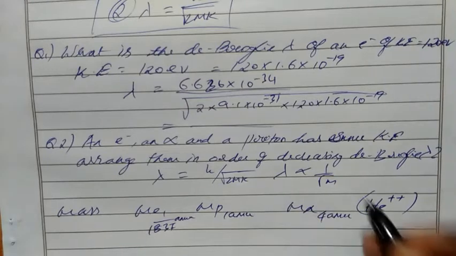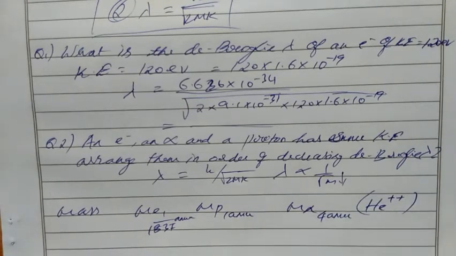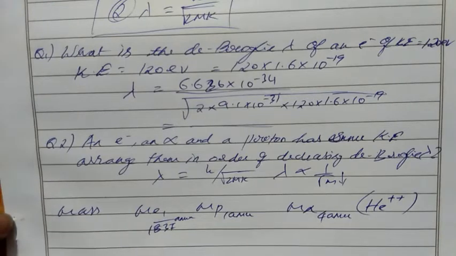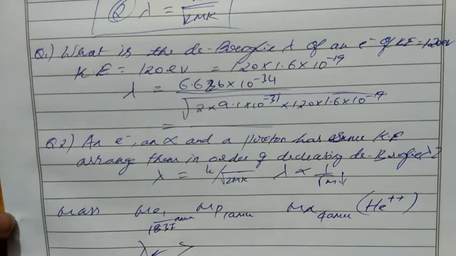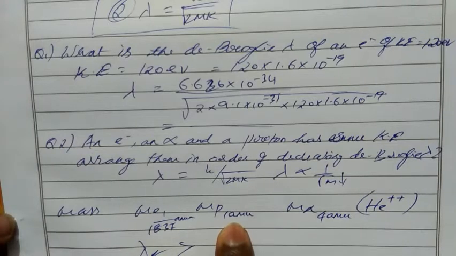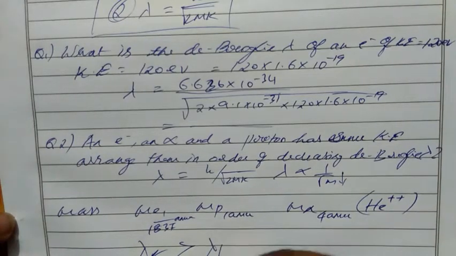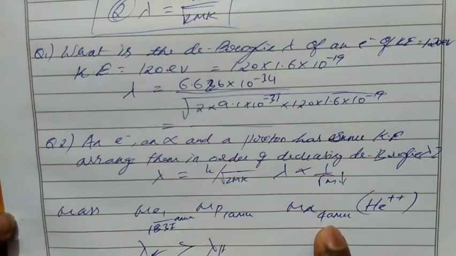Which one has less mass has more wavelength. Correct? More mass, less wavelength, inversely proportional. So electron has less mass, 1 by 1837, so it should have more wavelength. So the wavelength of electron is greater. Then the mass of proton has more mass, so less wavelength, lambda p. Then we can write lambda alpha particle.